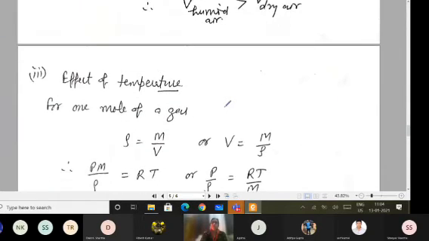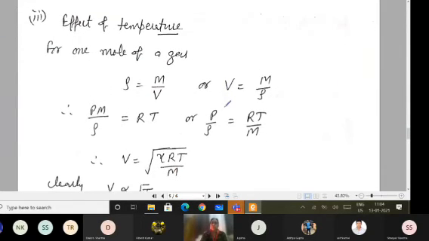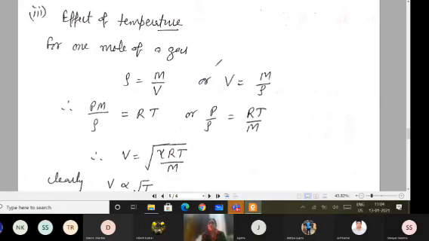And very important with you is the effect of temperature. We have discussed this in the resonance tube apparatus experiment also, when we talked about how the speed of sound changes with temperature, because we performed the experiment at room temperature and then calculated the result at 0 degrees Celsius. In the same way, you have to know how to derive this formula.